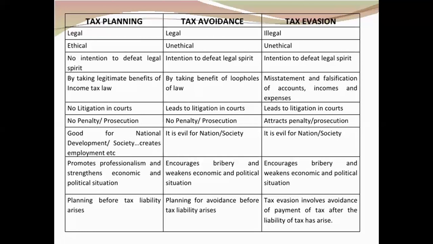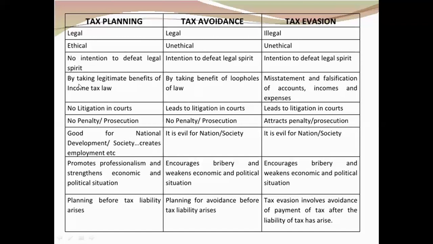I hope you are clear with what is tax planning and what is tax avoidance. In tax planning, you are doing it legally, it is ethical, there is nothing wrong, you have no intention to take advantage of a loophole in the law. It is tax planning. But what is tax avoidance? It is legal, but at the same time it is unethical, it is morally wrong. Because what is your intention? Your intention is to find the loophole in the Income Tax Act and to take advantage of the loophole. So you are trying to defeat the legal spirit with which the act was enacted. And tax evasion, as I said, is already wrong, as a result of which the intention is to defeat the legal spirit.